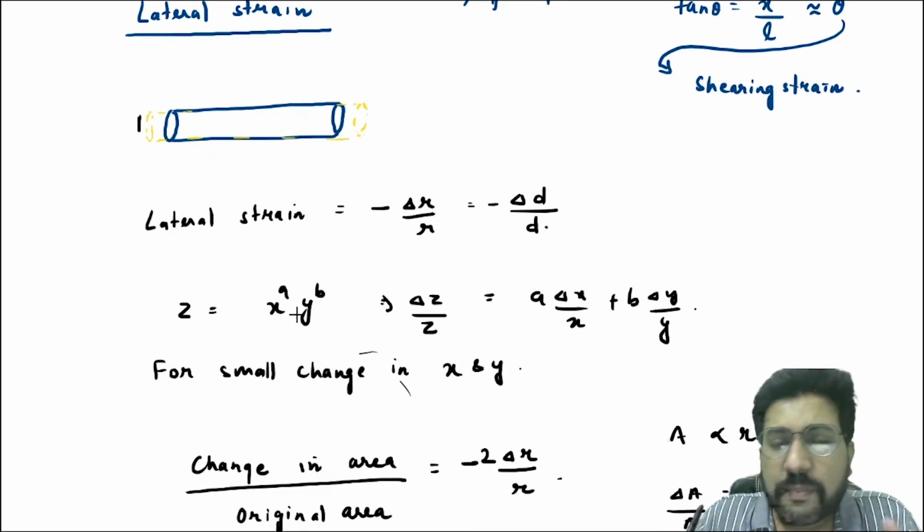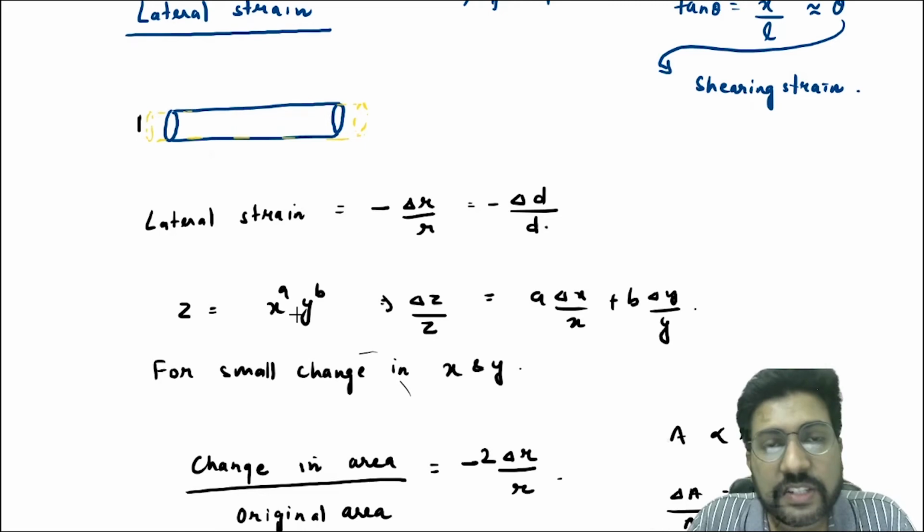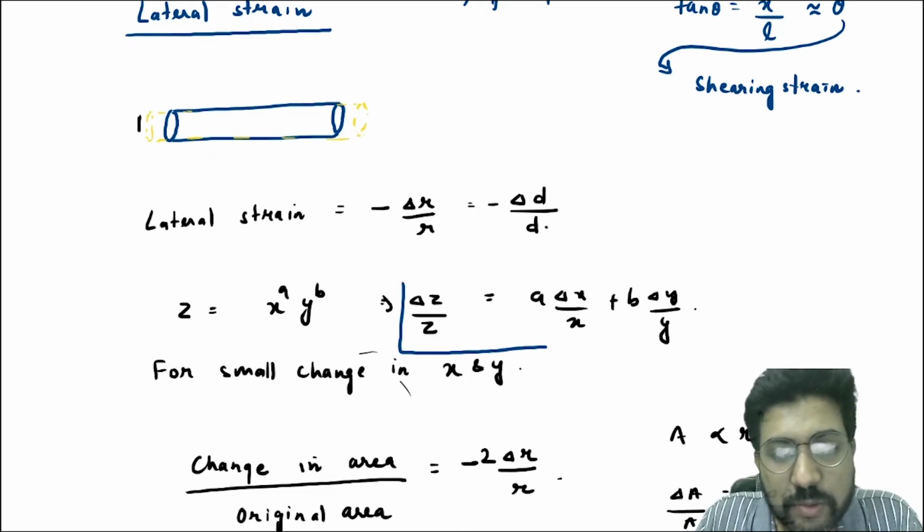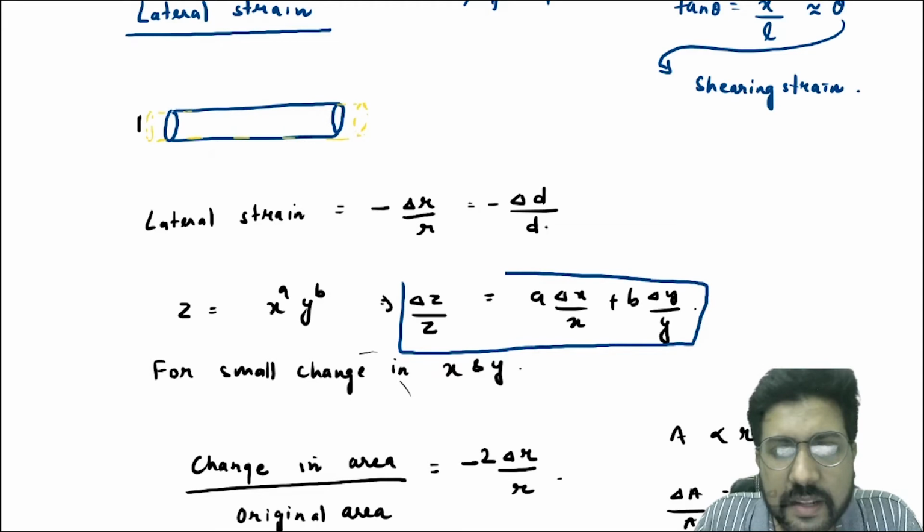This is a very simple thing that you can get by taking log both sides first and then differentiating, and then replacing dz with delta z. That's it. Okay. So for a small change in x and y, this is a very important relation that we will be using in this chapter and even subsequent chapters.